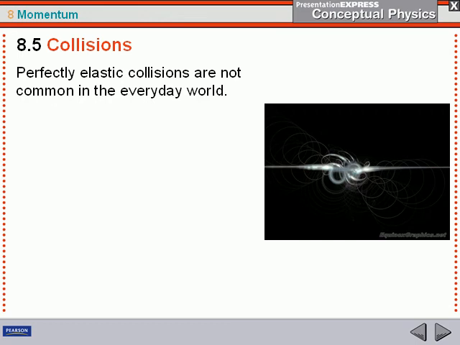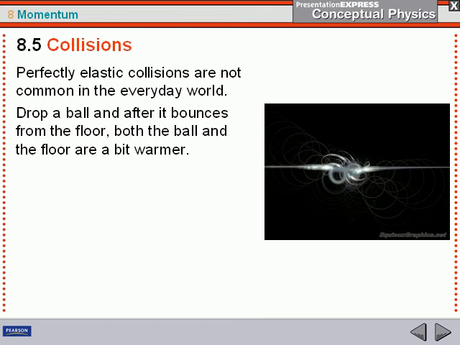So you can imagine there are not many perfectly elastic collisions in this world. Friction always seems to come into play, whether it's air friction or friction like tires on the road. Another example is the heat generated. If you drop a ball on the floor and put a thermometer to it, it is going to warm up a little bit, and the floor is going to warm up a little bit.